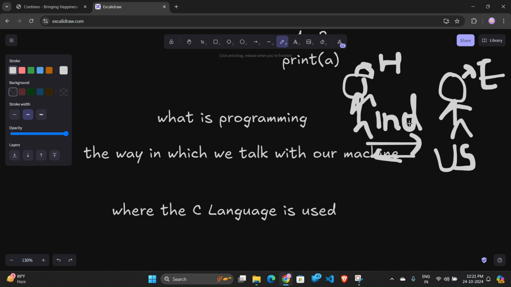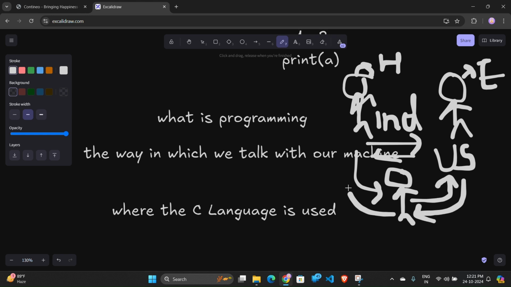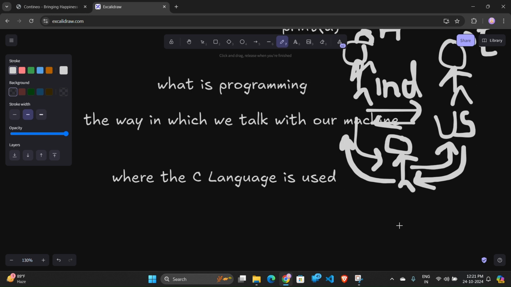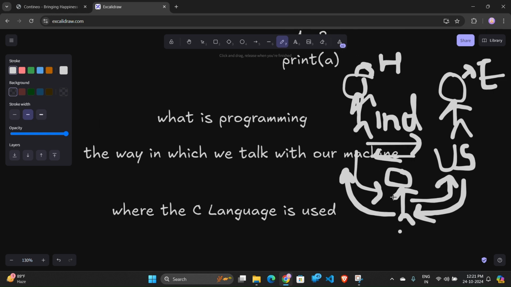Okay, this is the position right now here. Now if you want to talk to both persons, then another person is there, another fellow who translates your Hindi language and converts it into English, and he will take the reply in English and convert the English into Hindi. Let's give him the name agent, the person who translates the language from Hindi to English and English to Hindi.